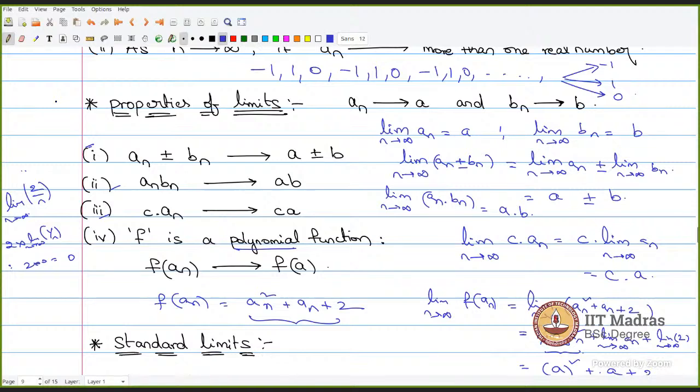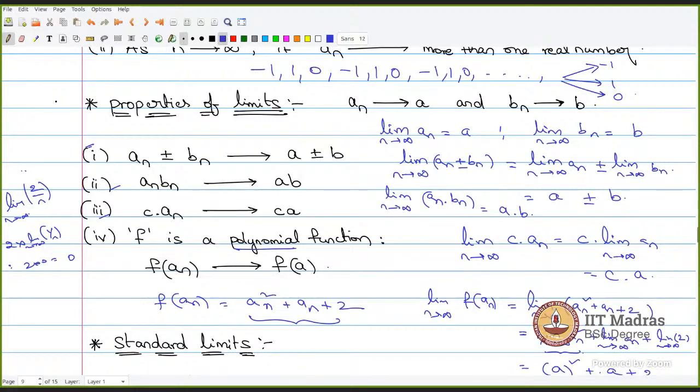Sir, all these properties will be applicable whenever n tends to infinity only? Yes, whenever we are finding the limit of a sequence, we do it only for n tends to infinity. So if I have a sequence, where will my last terms tend to when n is tending to infinity?